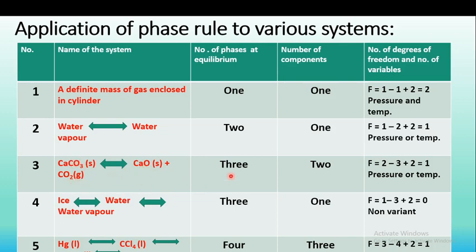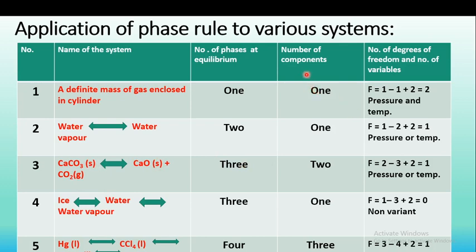So there are three phases present in equilibrium, because in the definition of phases we defined the rule that each solid constitutes a single phase. That was our first rule for defining the number of phases. So this one solid corresponds to one phase and this second solid corresponds to another phase. So 1, 2 and 3 phases are present.